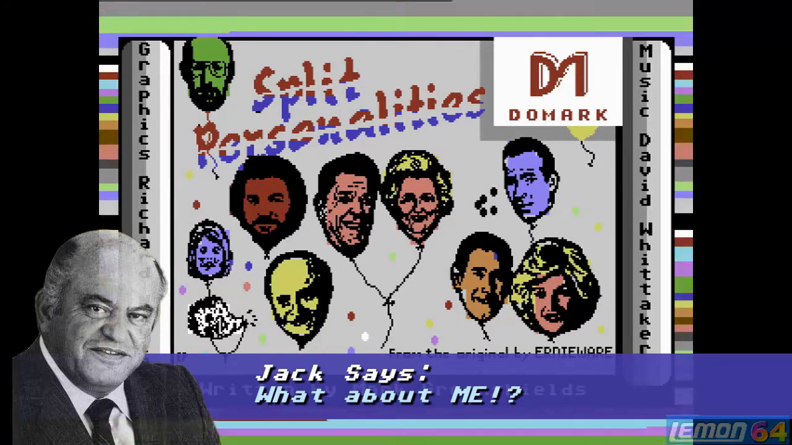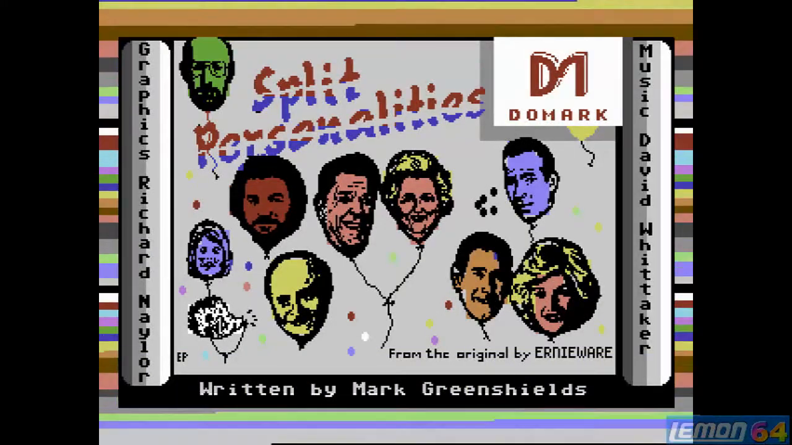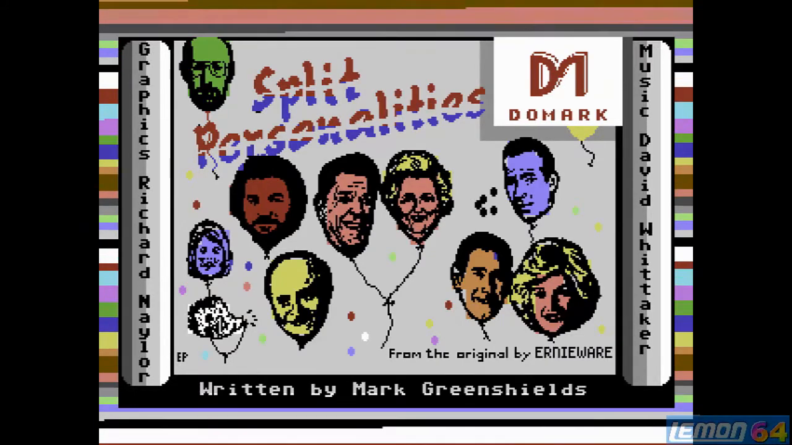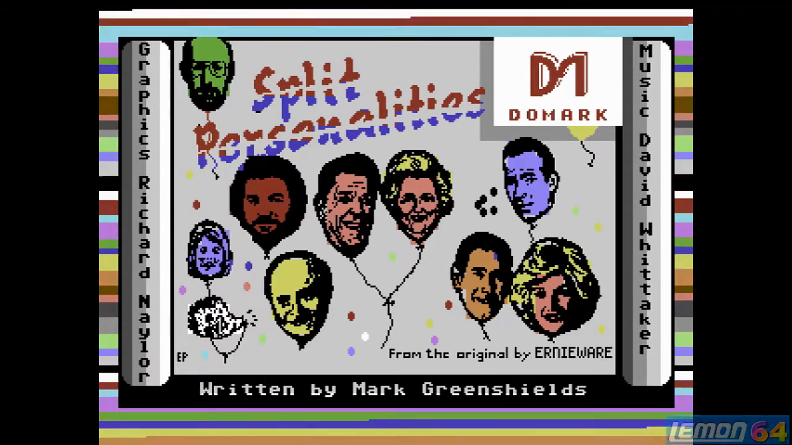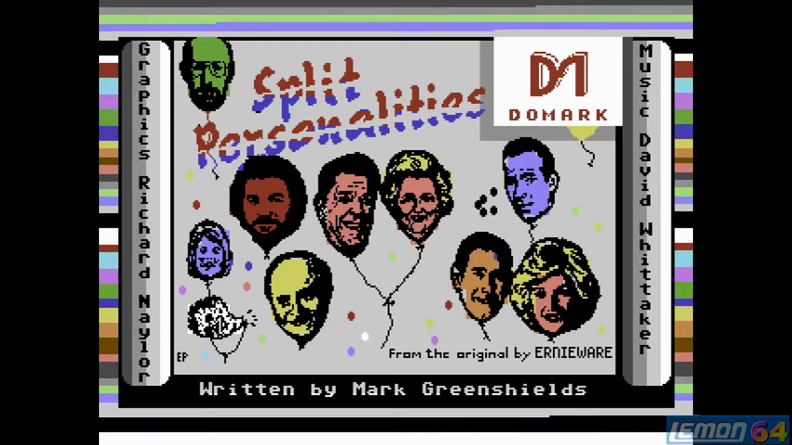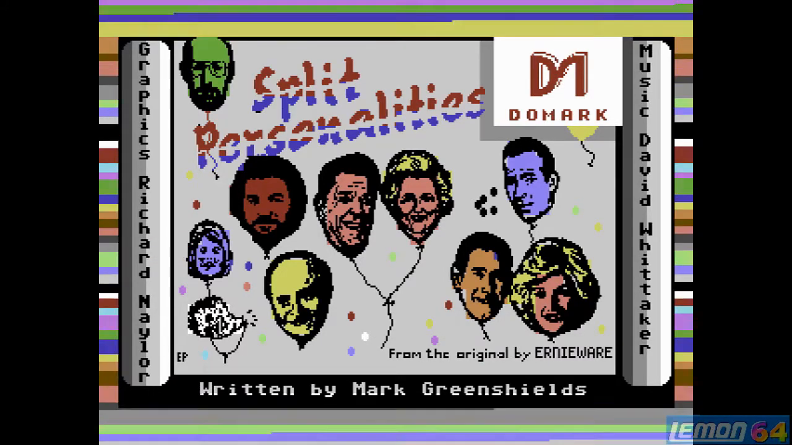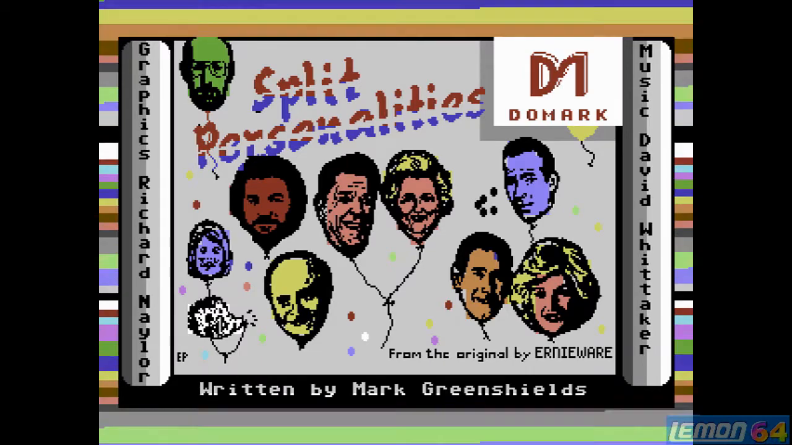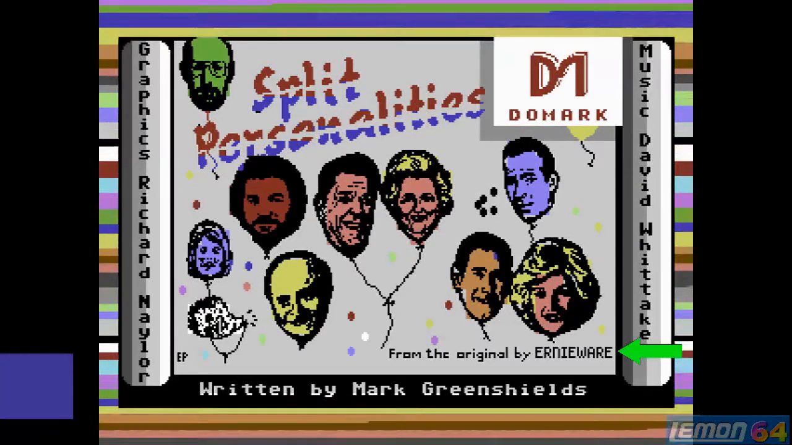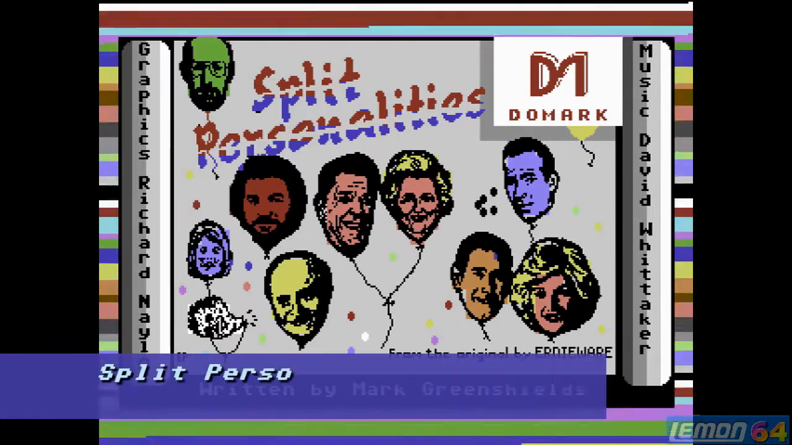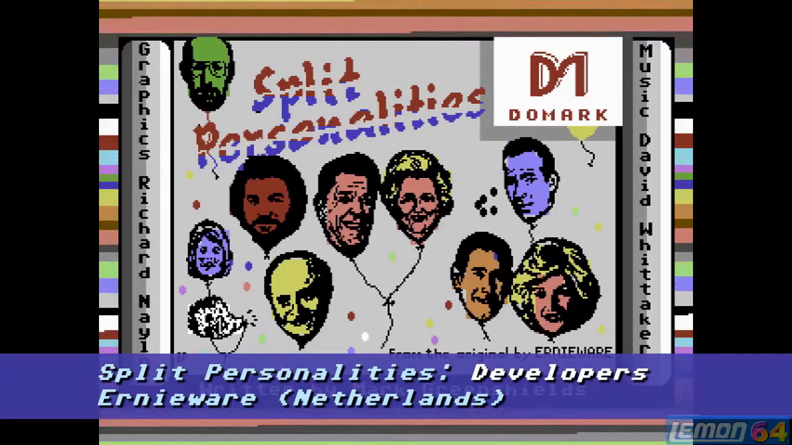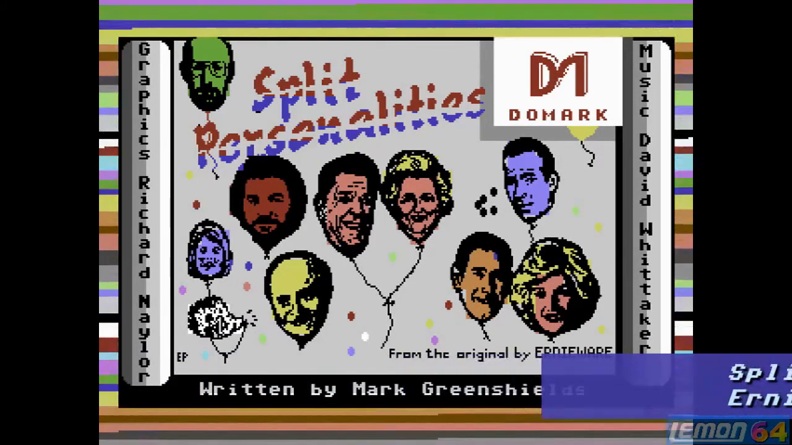We'll also find Humphrey Bogart, Charles and Diana, who were apparently delighted to be included in the game, as was Prince Andrew and Fergie. You can see a very poor rendition of Andrew and Fergie there. And we'll also find on level 9 Mick Jagger, who is not in that picture, and level 10 we'll find Marilyn Monroe. This game was originally created and designed by Ernieware, developed on the ZX Spectrum and released in 1986.